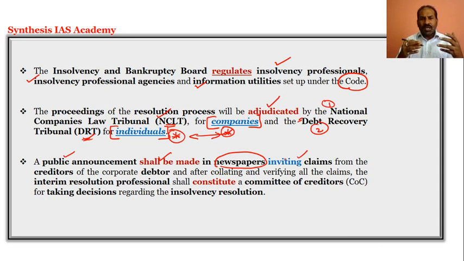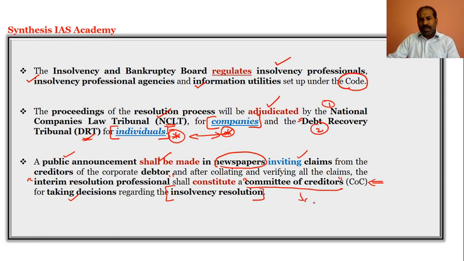And once these claims are put forward, they would be collating the claims, verifying the claims of both the creditors and debtors, and you will have the interim resolution professional. Once the claims are accepted, collected and verified, the interim resolution professional shall constitute a committee of creditors. So you will have a committee called the committee of creditors, and this committee of creditors will take decisions regarding the insolvency resolution.